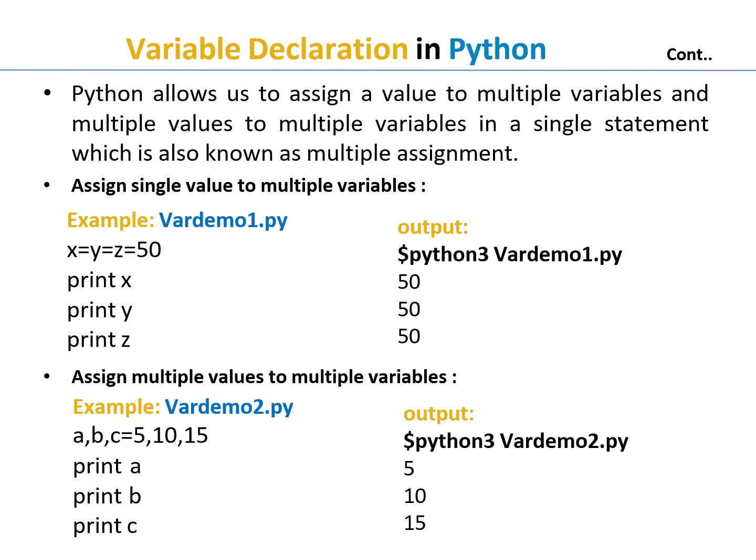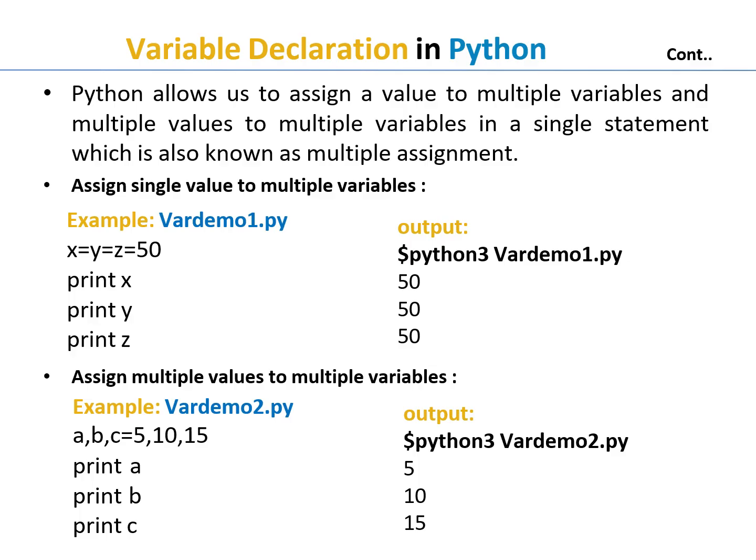Python allows you to assign a value to multiple variables, and multiple values to multiple variables, in a single statement, which is also known as multiple assignment. First, assigning a single value to multiple variables. Here we want to see one example, var demo 1.py.